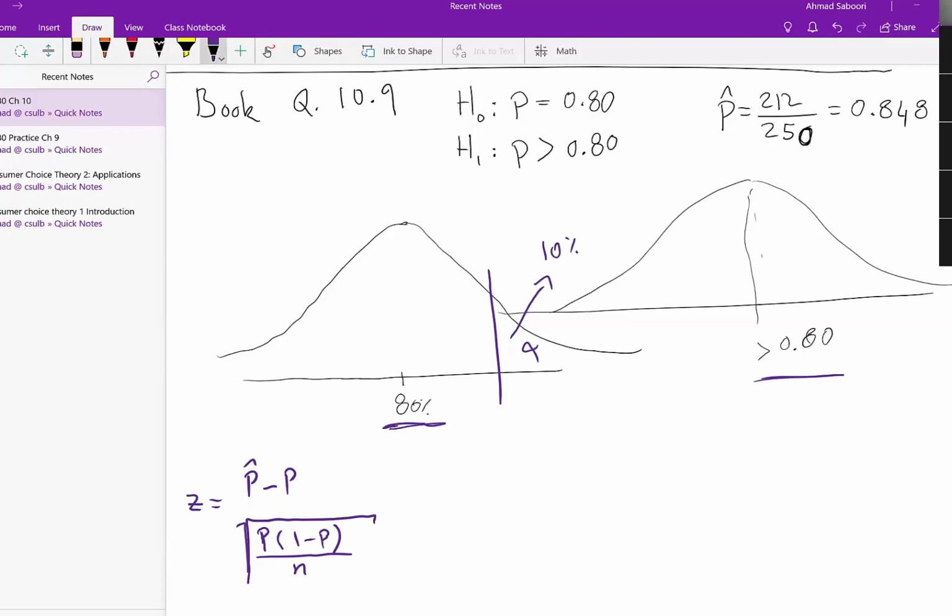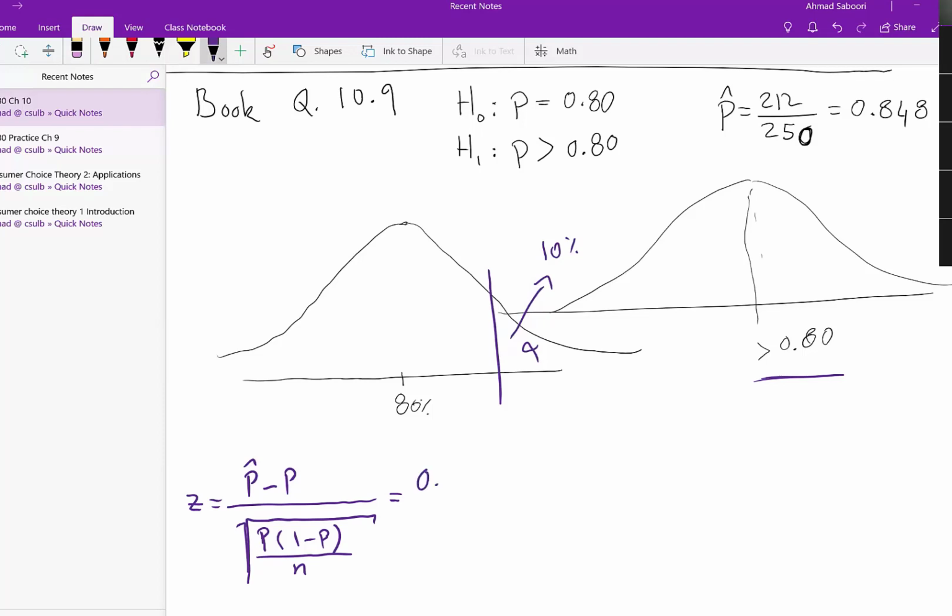So for example, for p, do I take the value for null hypothesis or alternative hypothesis? Obviously, the null hypothesis here, right? Because I'm dealing here with alpha. If I would deal here with beta, then I would take the p for the alternative hypothesis. Anyway, so for p hat, that's my sample mean.